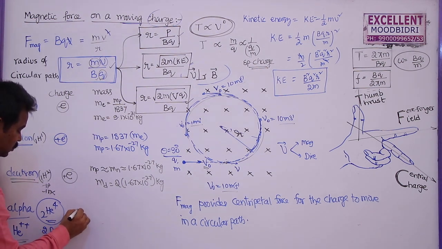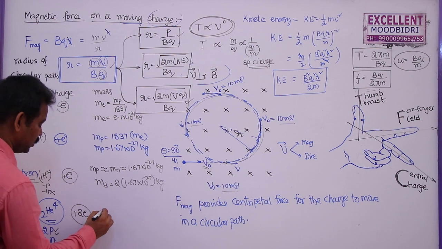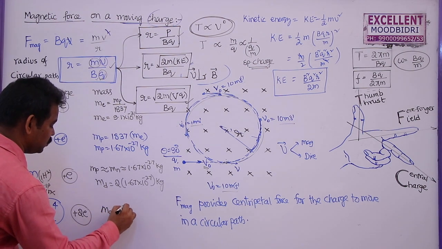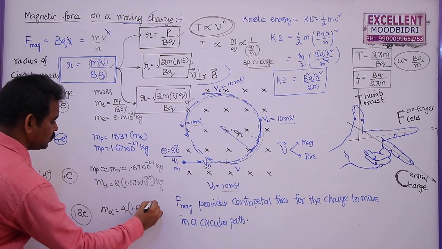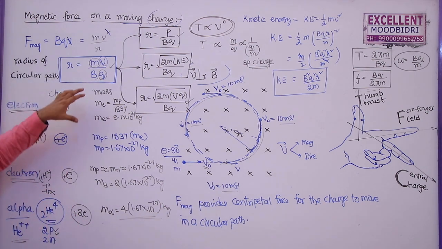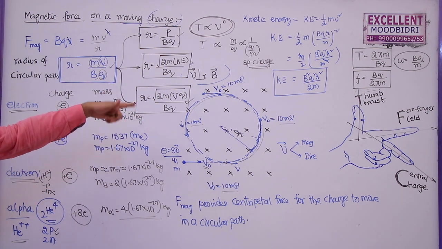So this charge is plus 2e. And what is the mass of this one? As it has 2 protons and 2 neutrons, the mass of alpha particle is 4 times the mass of proton, 4 into 1.67 into 10 power minus 27 kg. Remember, if we remember these 4 expressions, it is easy to solve problems based on these expressions.